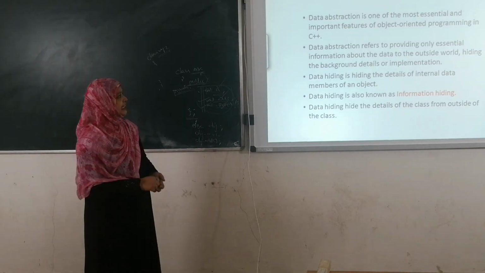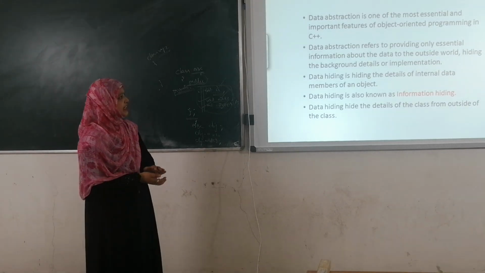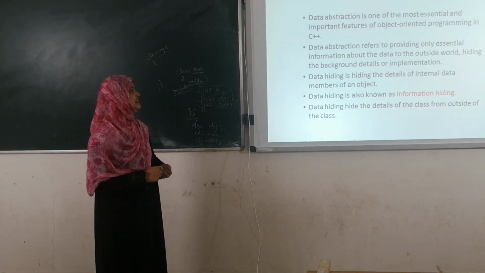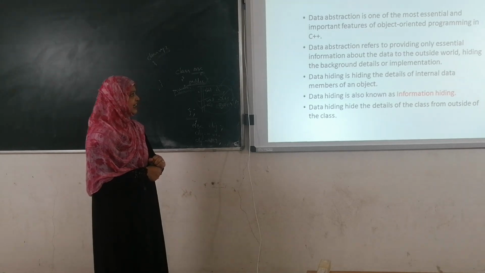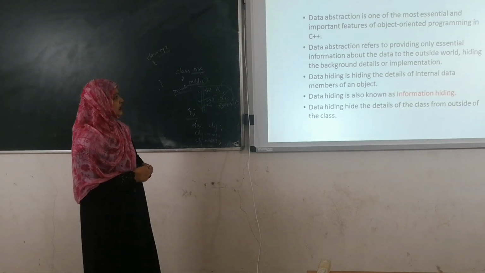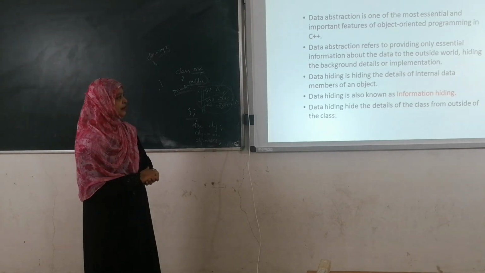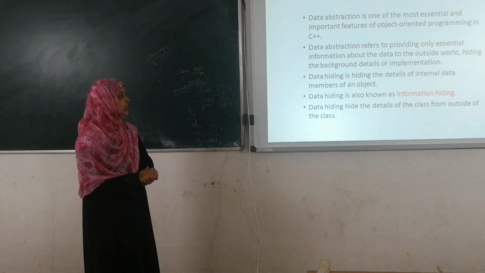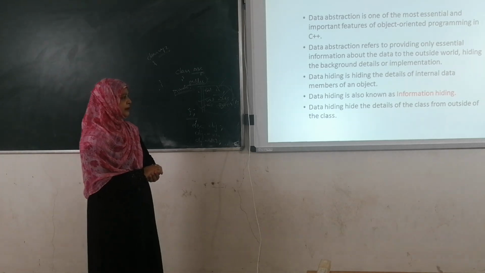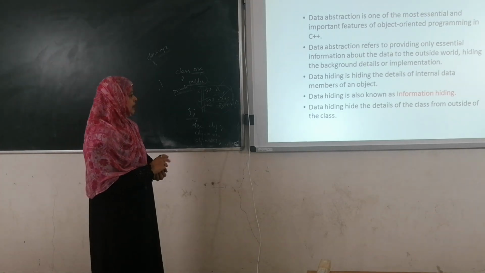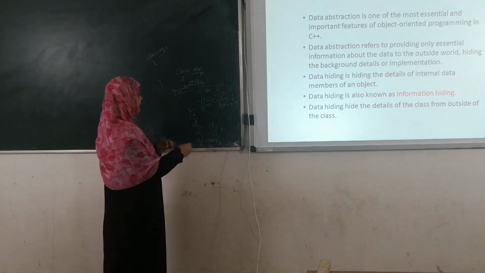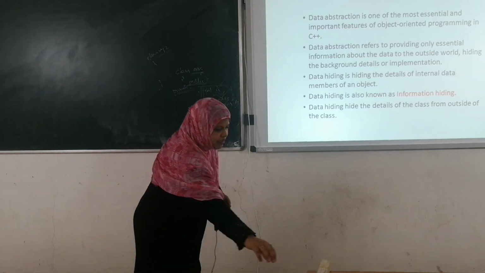Next one is data abstraction. Data abstraction is an essential feature of object oriented programming languages. Data abstraction refers to providing only essential information about the data to the outside world, hiding the background details and implementation. In this example I'll show.